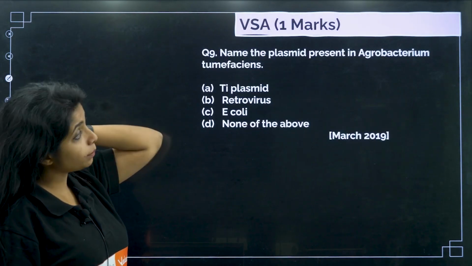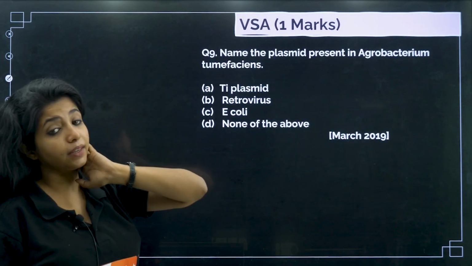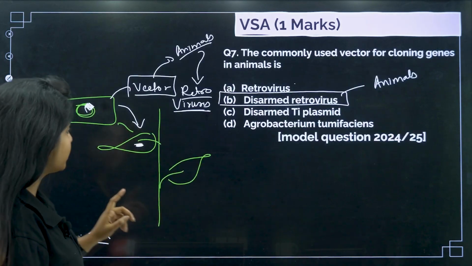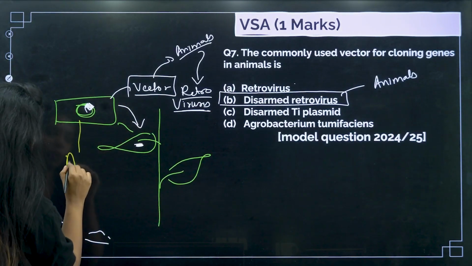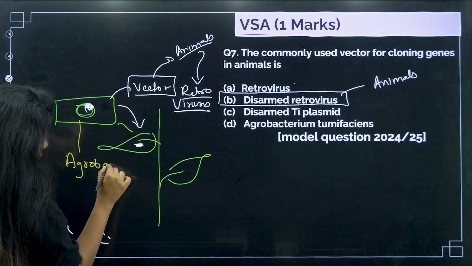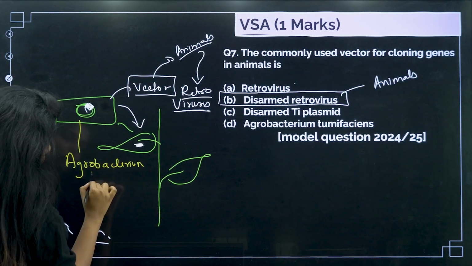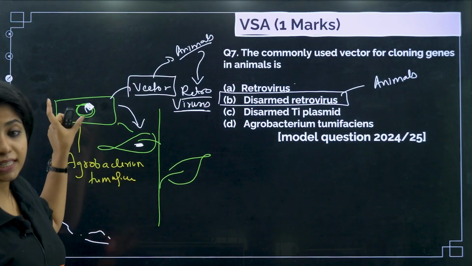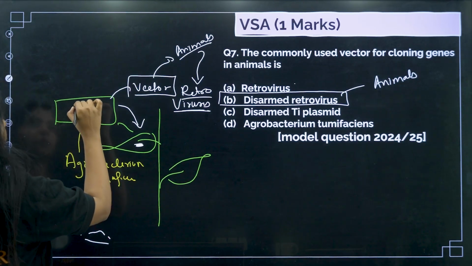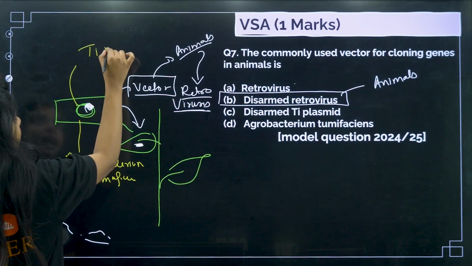Next question. Name the plasmid present in Agrobacterium tumefaciens. In the example that I gave, suppose this was a bacteria whose name is Agrobacterium tumefaciens, and I told you it has a separate type of plasmid. What do you call it? You call it TI plasmid.